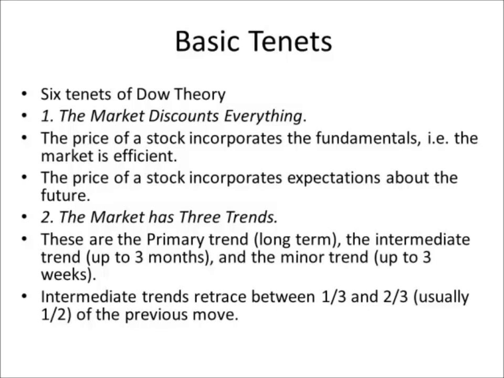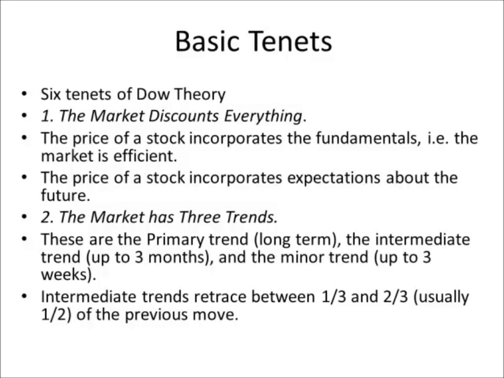The second tenet, the market has 3 trends. Now we get a bit more into the technical analysis side of things, and according to Dow, the market has 3 different trends going on at the same time. There is the primary trend, which is a long-term trend, and this is normally measured in up to a year or multiple years. There is an intermediate trend, which we normally measure in periods up to 3 months, and there is a minor trend, which we measure in periods up to 3 weeks.